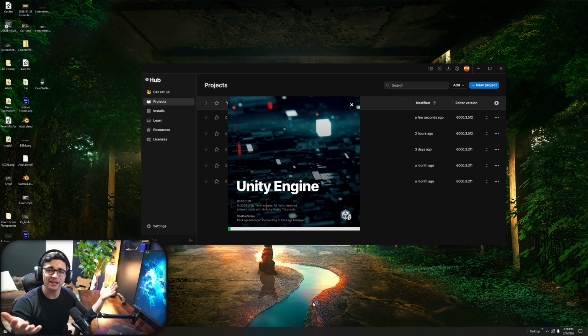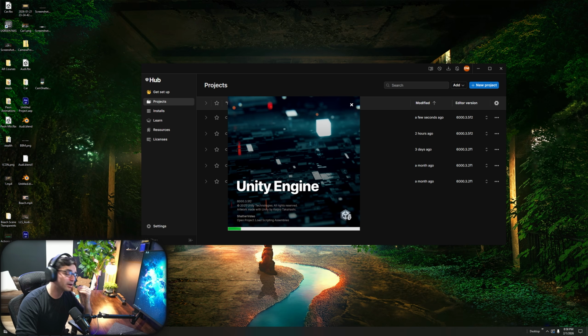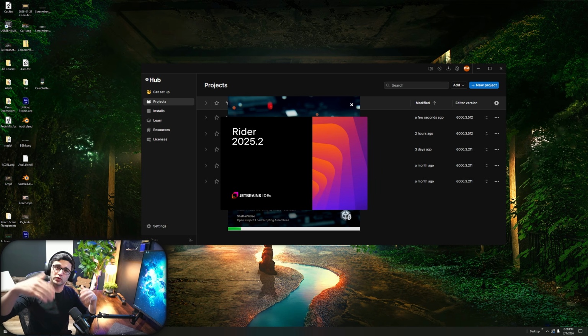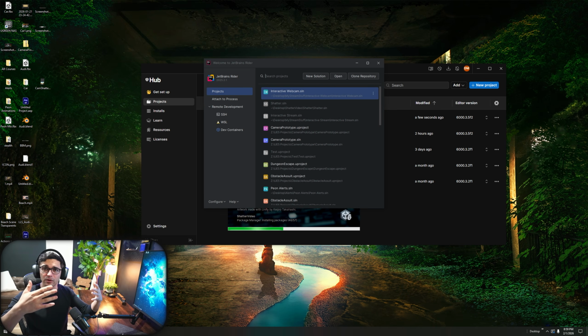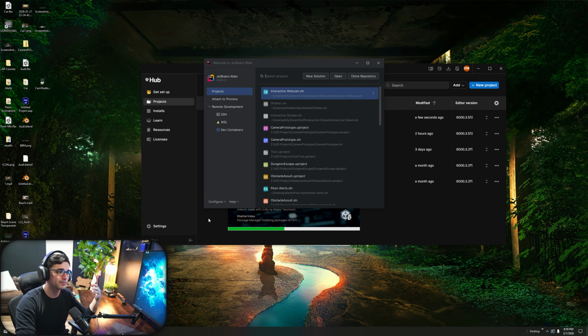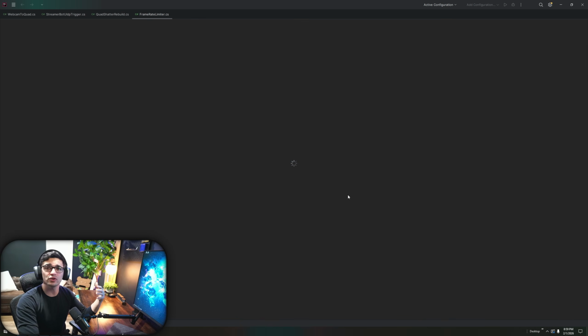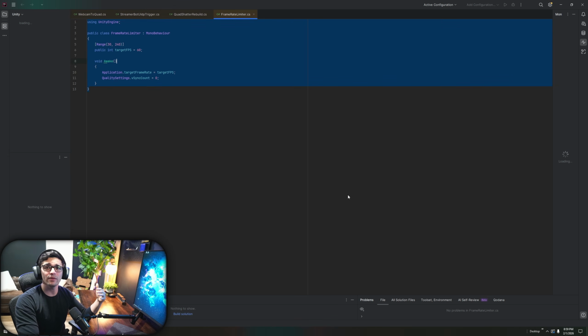So be patient. It gets faster after the first time it does it. We're going to be using a few different scripts. Now, I'm going to give you a Google Drive link below so you don't have to try to figure these scripts out. You don't have to try to copy and paste them. You can simply download them and set them inside Unity. With that said, I'm going to show you the scripts we're going to use right now. That way you have an idea of what you're using, okay?